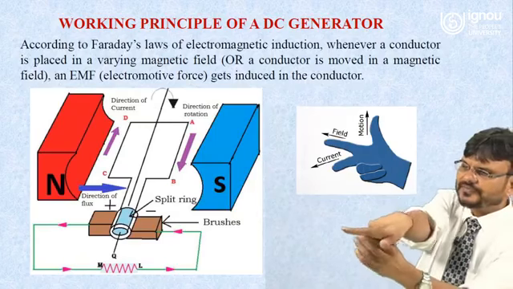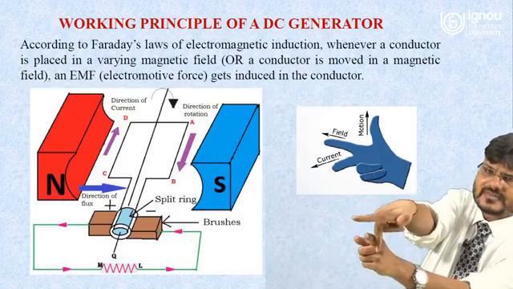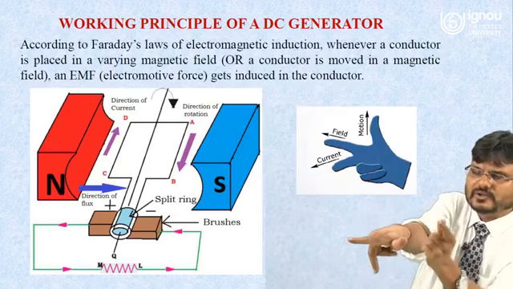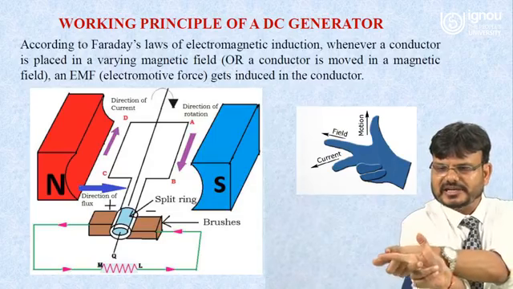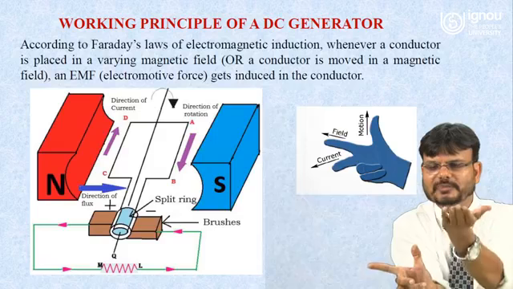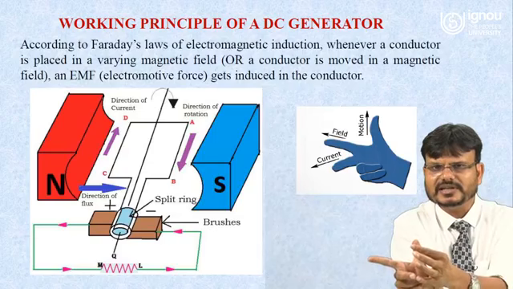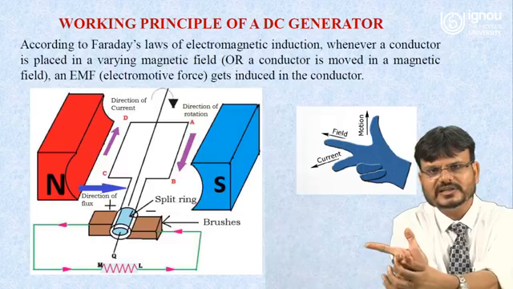Here you can see this is a magnetic field, right? Now the conductor is moving upward. So you can put it this way. This finger is the magnetic field. This thumb is showing the conductor, meaning the conductor is going upward. So this thumb is showing the direction of the conductor, and this middle finger will show the direction of the current.